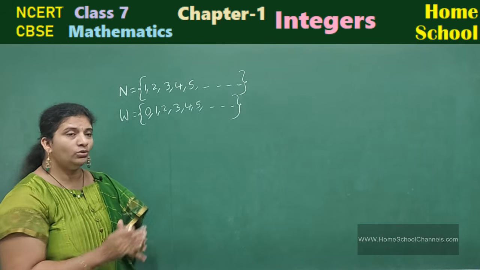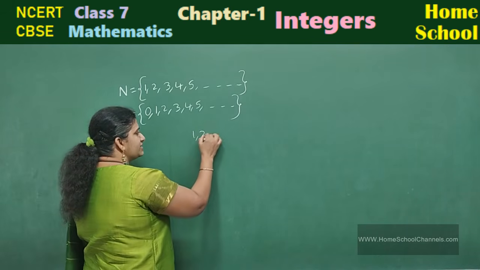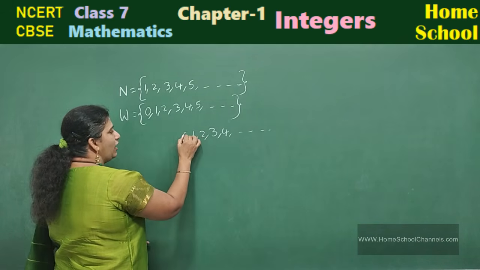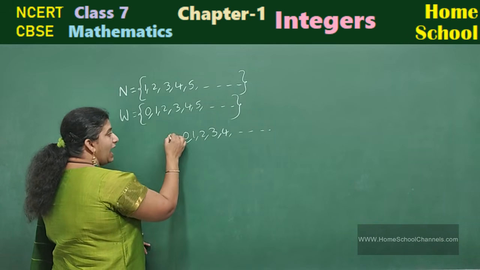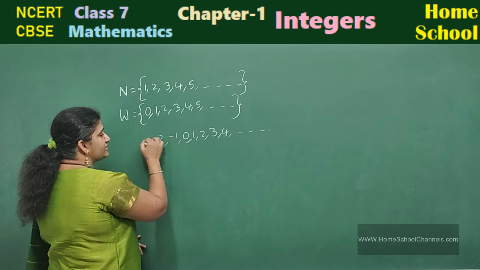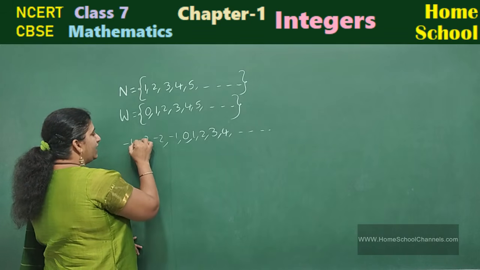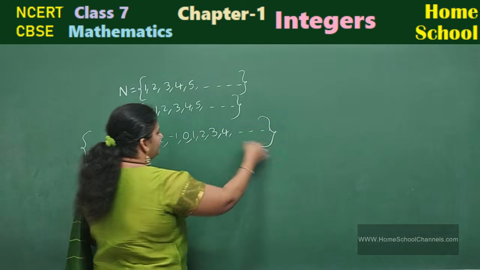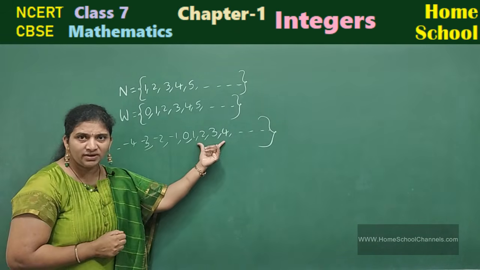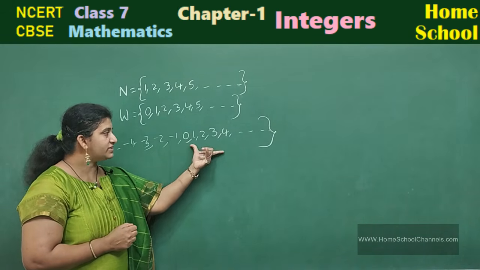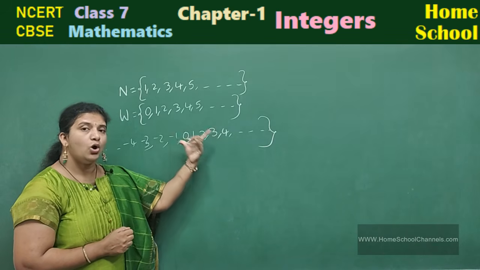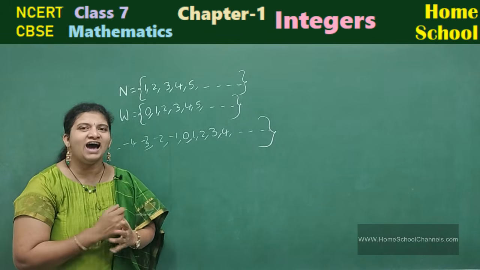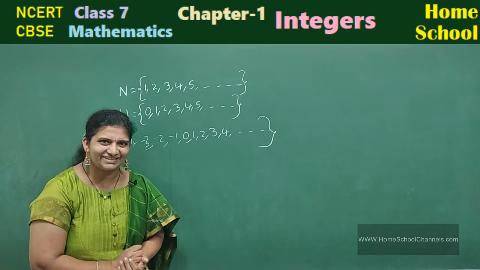Next, coming to natural numbers along with 0 and negative numbers. See here, natural numbers along with 0 become whole numbers. Whole numbers along with the negative numbers are called integers.